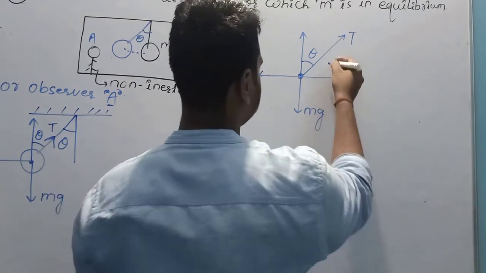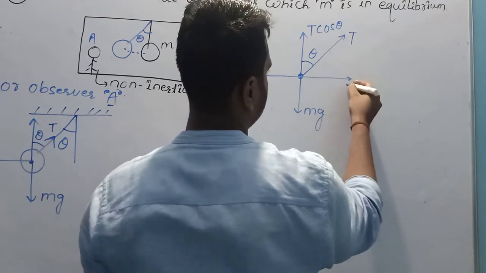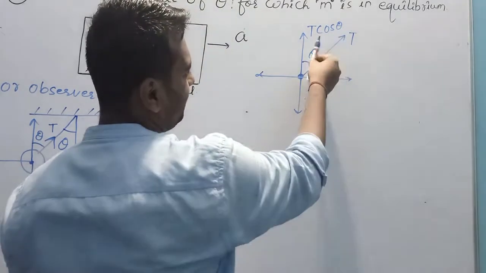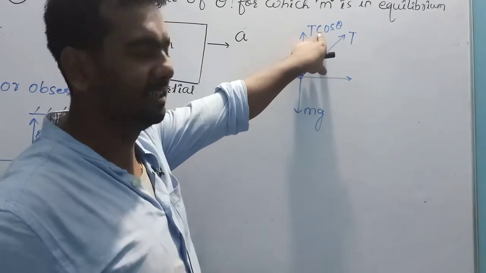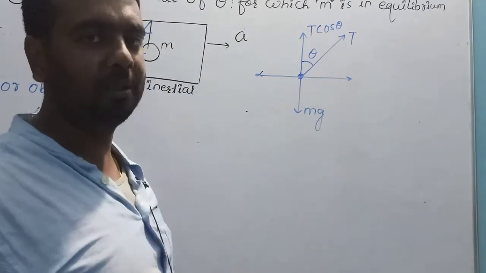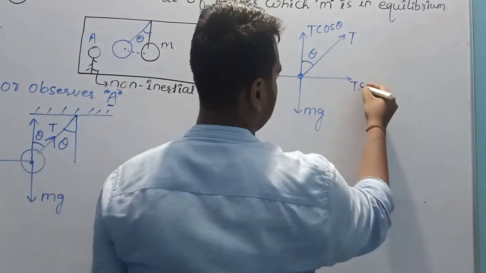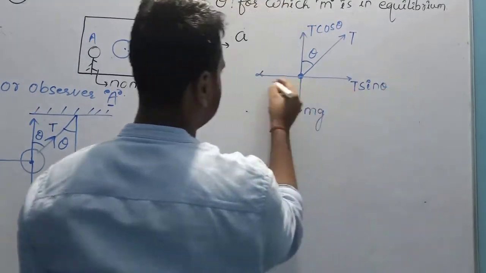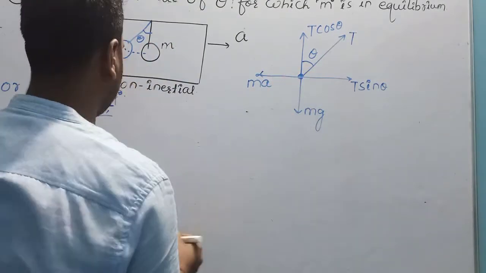Take it as the x-axis. Tension is making angle theta with the y-axis, so the tension is a kind of force. It can be resolved into its components: T cos theta, and its x component will be T sin theta. In this direction, mass into acceleration.